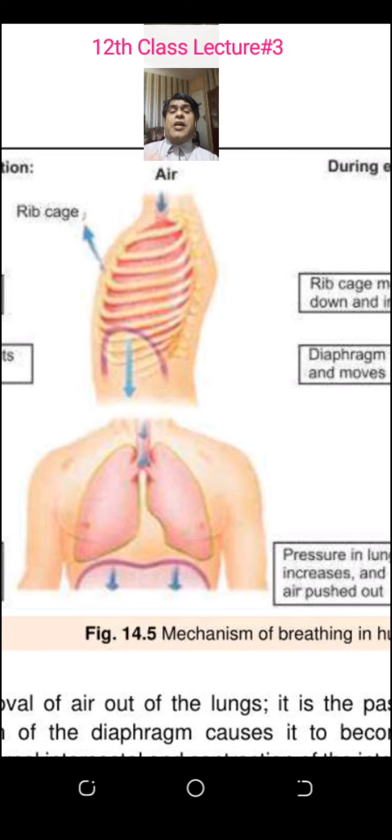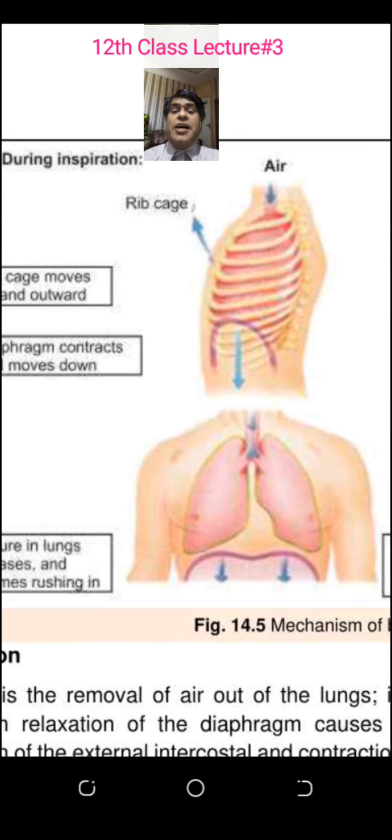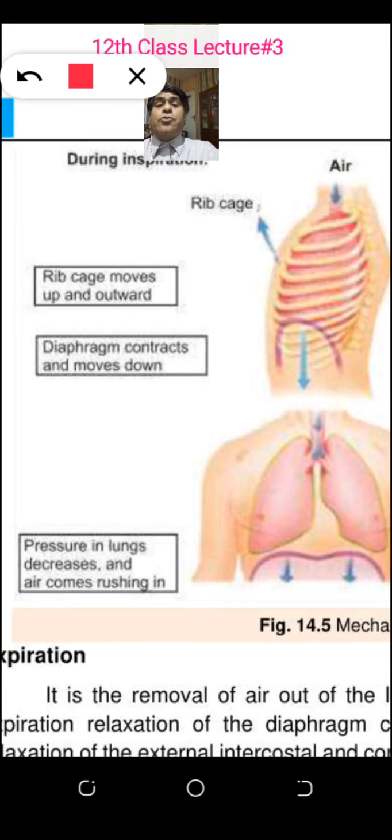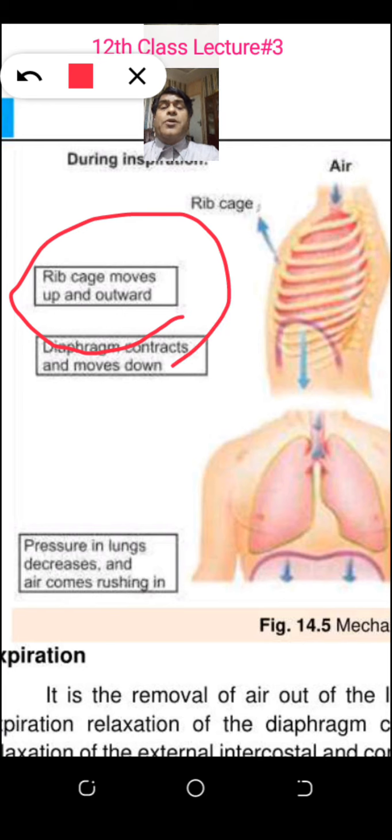Where are they situated? At the outer side of the ribs. And the internal intercostal muscle will relax. Now, sir, what will happen when external intercostal muscles contract and internal intercostal muscle relaxes? Look here, my finger. The rib cage will move upward and outward. Now see the diagram. You can see he is also telling the same thing in your book. Upward, outward.